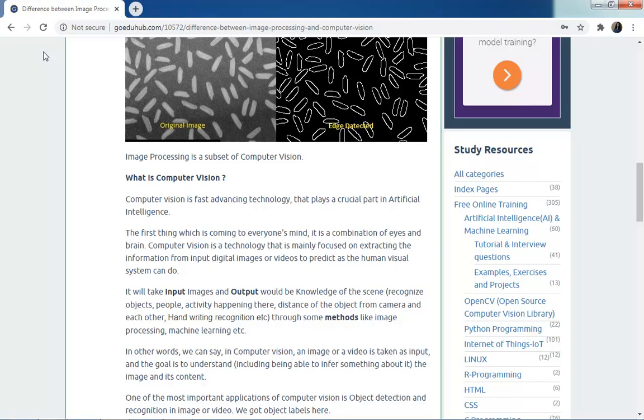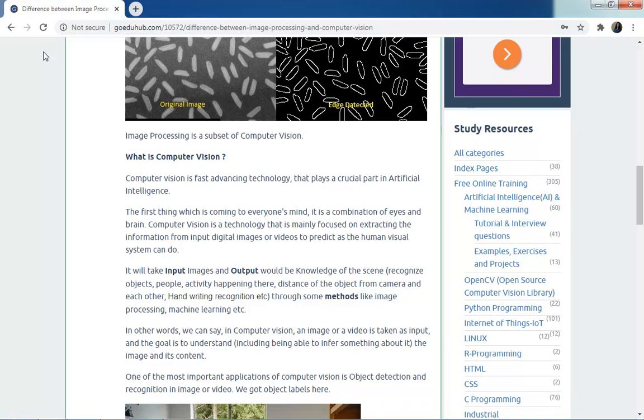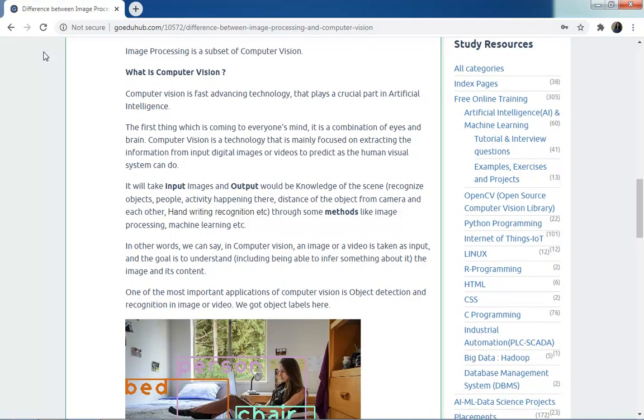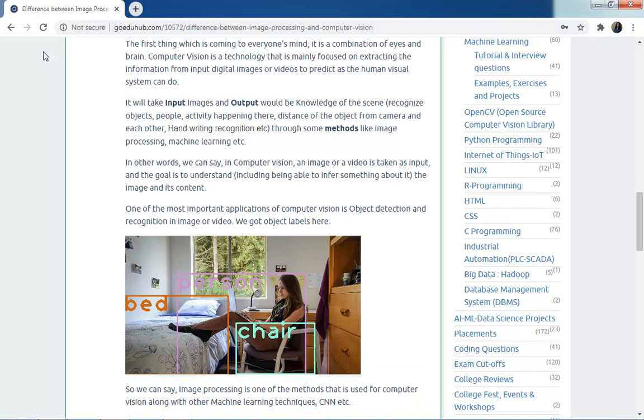Now we can see the different examples. I think most of you already know different examples of computer vision. I can give you one more. Here we have taken an image, and through computer vision we have detected the objects. This is the person, chair and bat. So we got the object labels here.